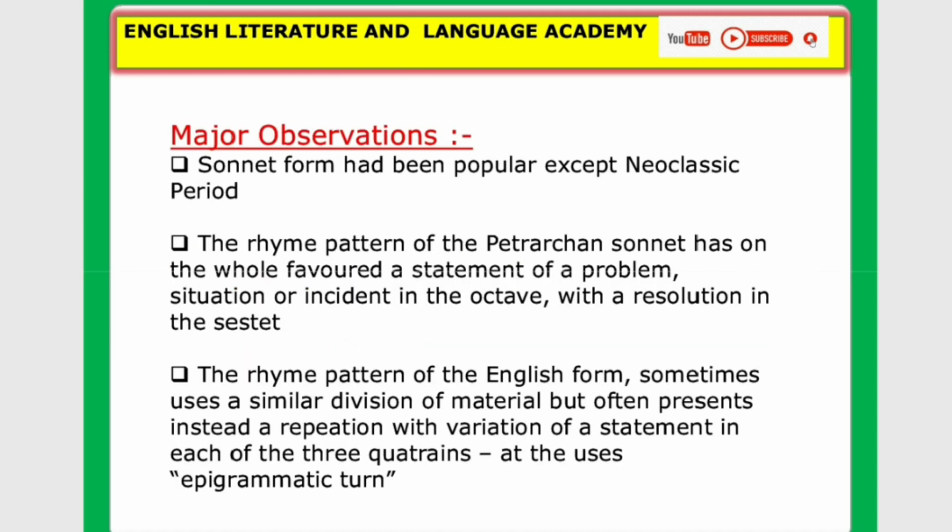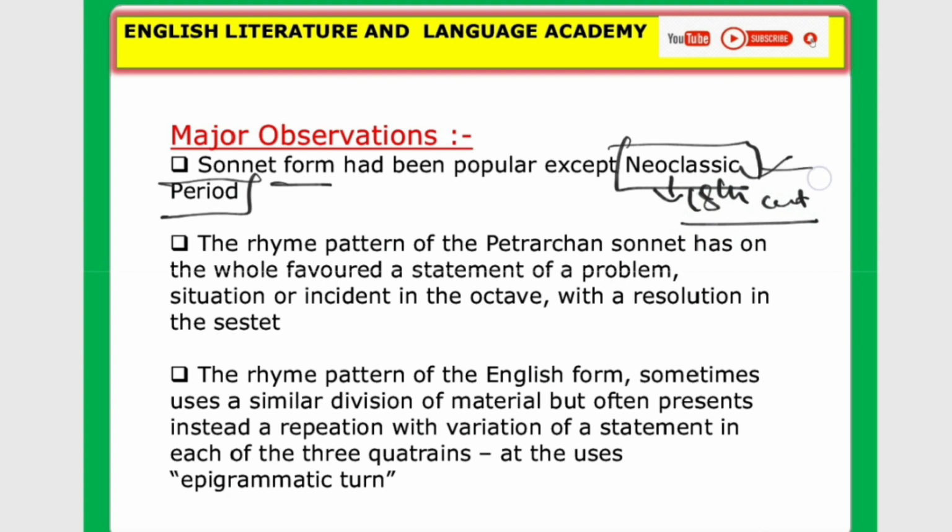now let's see major observations. Look at, these are the statements. These are very important. Such statements will directly be asked in the exam. So look at, sonnet form had been popular in all ages, in all literary periods except the neoclassical period. In this age, the sonnet form was very rarely used. This was the age of the 18th century. Please remember, in the 18th century sonnet form was not widely used.